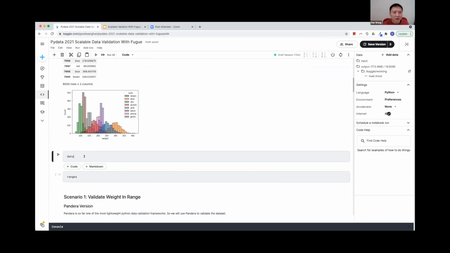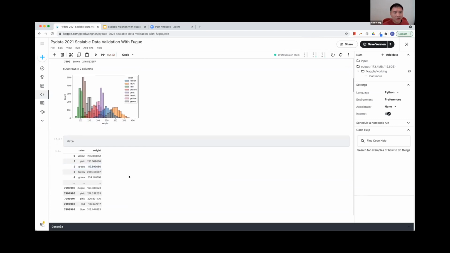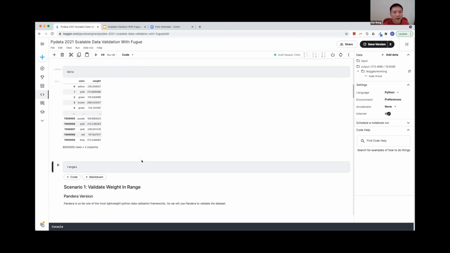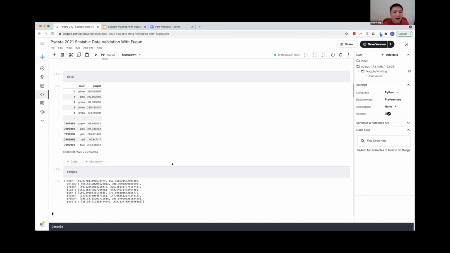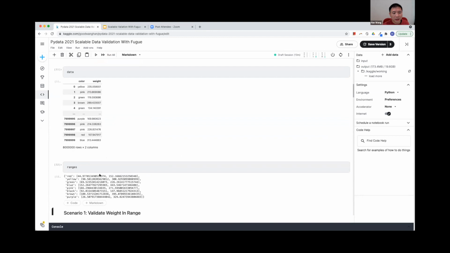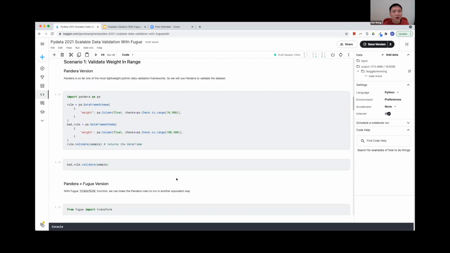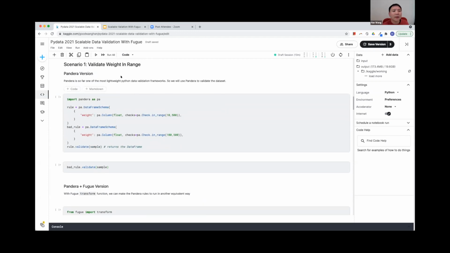Also, let's take a look at the data we want to validate. This has 8 million rows, the original data set. And here we have a dictionary called ranges. These are the ranges of weight that someone provided to me, and they asked me to make sure that for different colors, the weight must be in these ranges. So this will be another validation task in this demo. Now let's start.